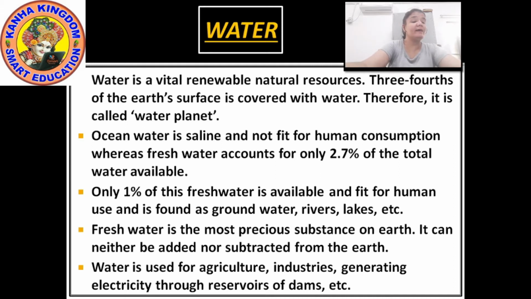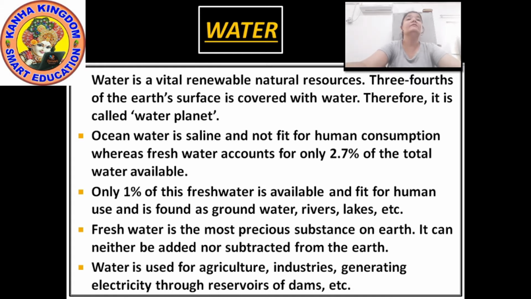It was in the primitive oceans that life began almost 3.5 million years back. Even today, the oceans cover 2/3 of the earth.